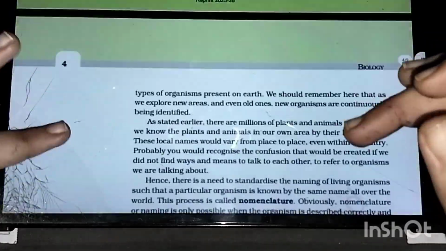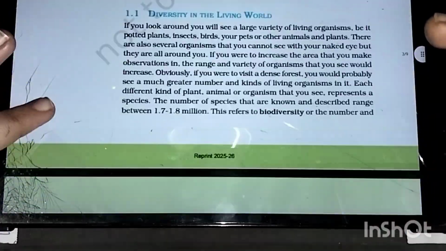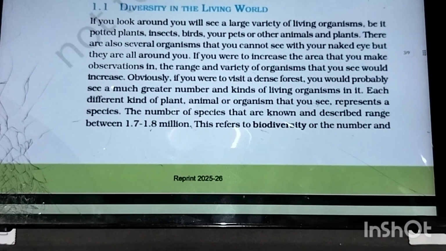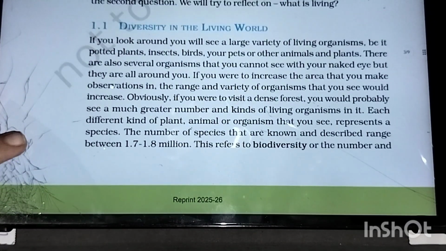Next, these first two paragraphs we were done with. Next, we will move on to the diversity in living world. Okay, this is a good thing. Diversity in living world will start, then we will move on.